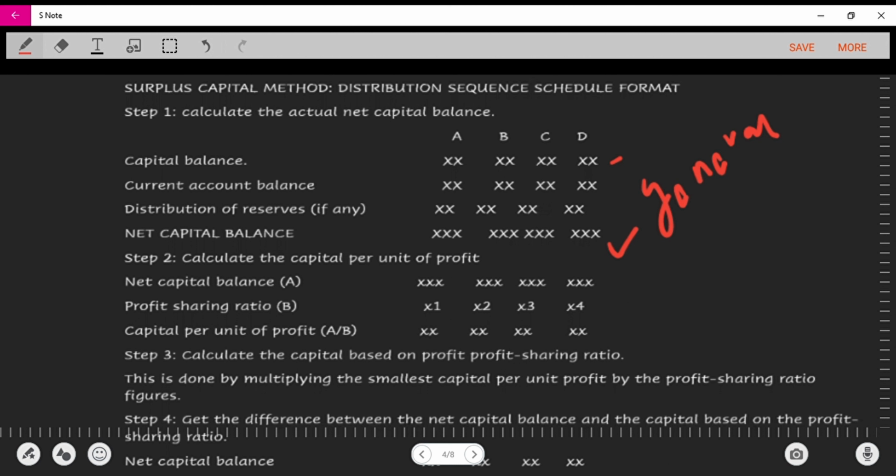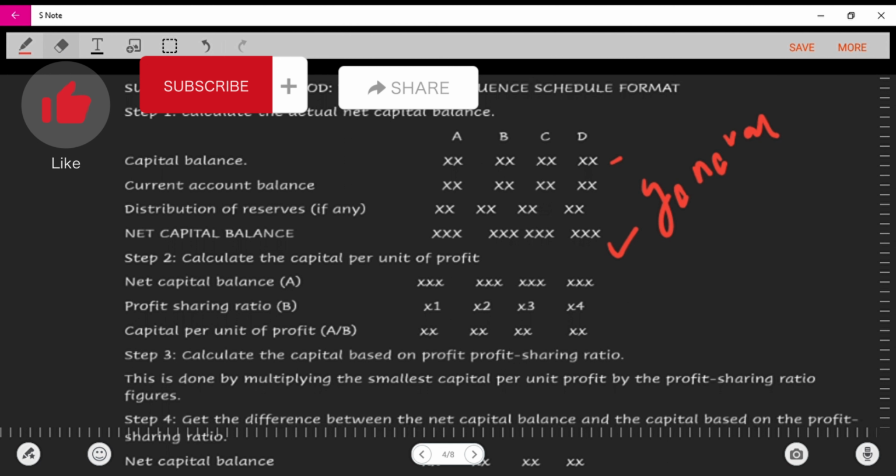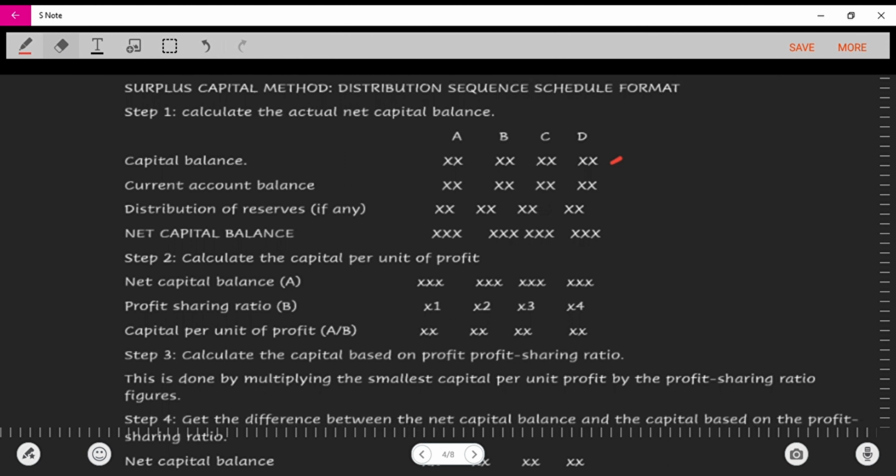So that makes sense. Now the next step after getting this total net capital balance, what do you do next? The next step is to calculate your capital per unit of profit. So now I'm going to go back to what we stated in our definition so we can clearly see this.